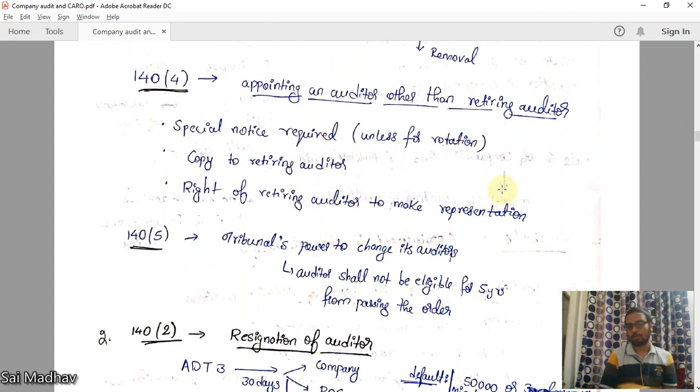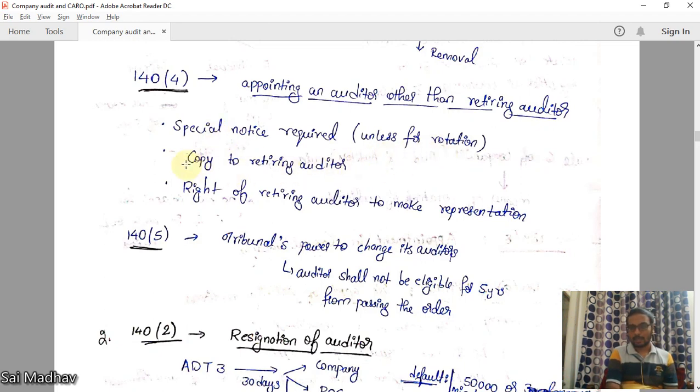140 subsection 4. Appointing an auditor other than retiring auditor. We dealt with how to appoint a retiring auditor. Now you are appointing some person other than retiring auditor. Can you appoint? Yes, you can appoint. Special notice required. See, special resolution is different, special notice is different. I hope you are aware of that. Special notice required unless for rotation.